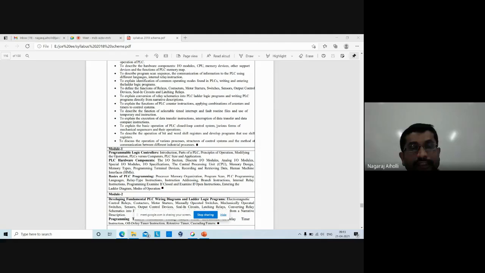Various forms of mechanical sequencers. So these sequencers are meant to sequence the output operations. You are sequencing. The name itself is self-explanatory here.